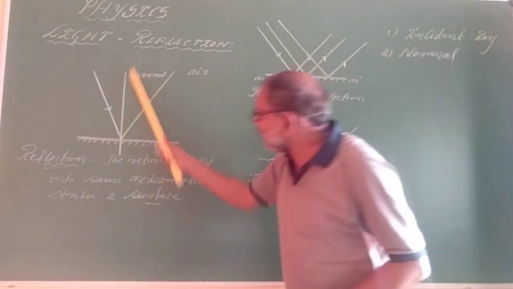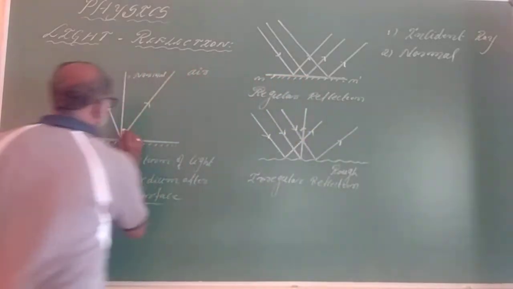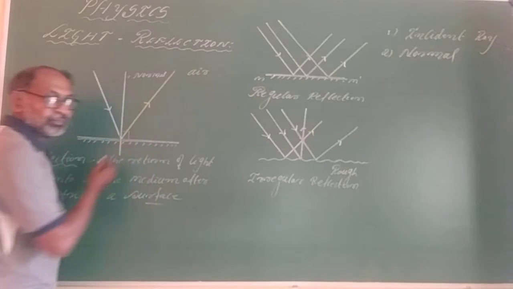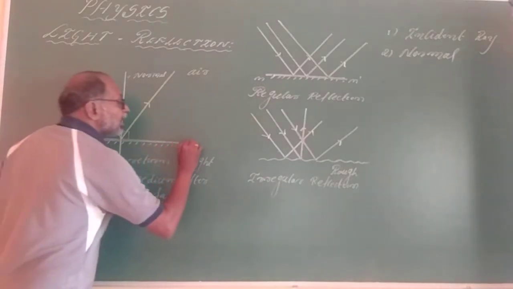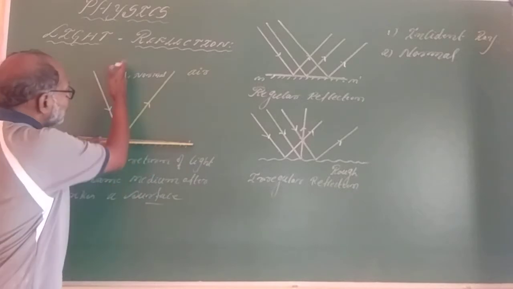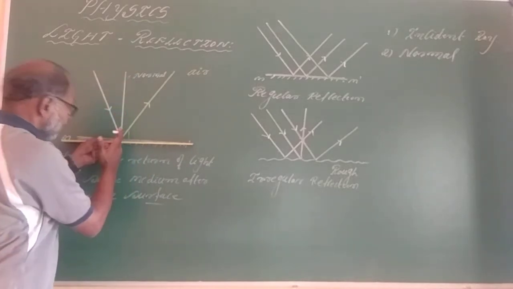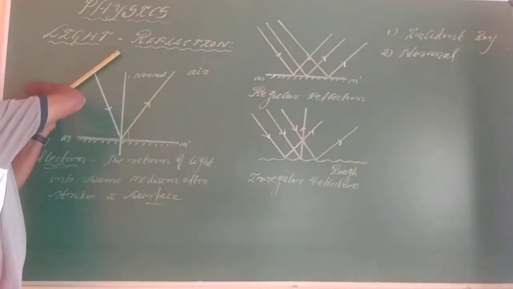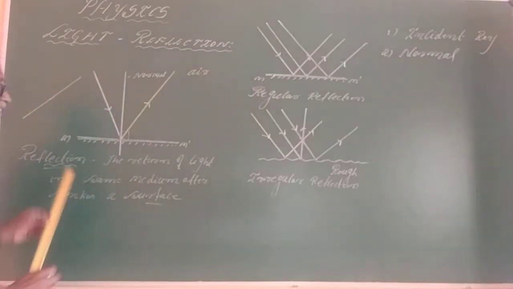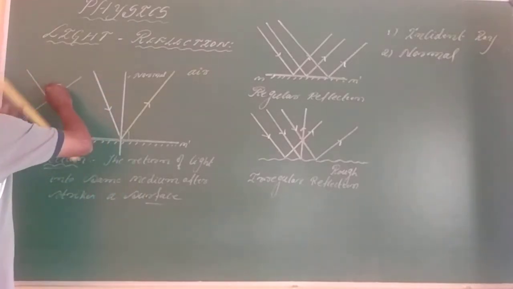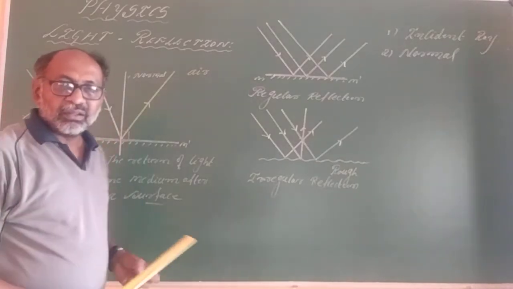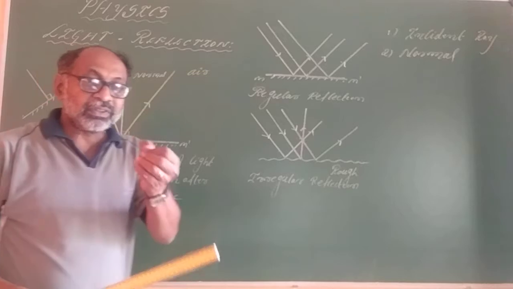It is a perpendicular. Just to say this is 90 degrees here. This angle is equal to 90 degrees. Here is M and M dash. This is the surface. If the surface is in this manner, how to draw a normal for this? Normal is like this. This is the 90 degrees. So that is what we term as a normal.